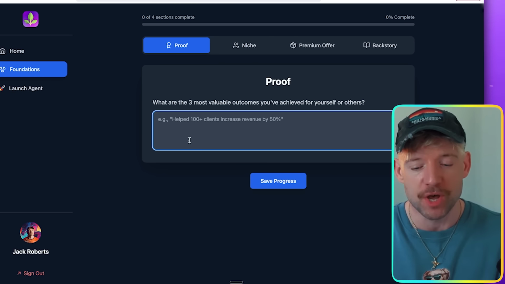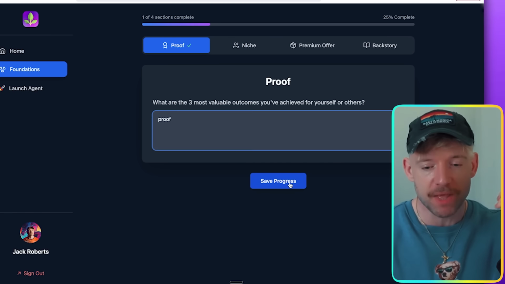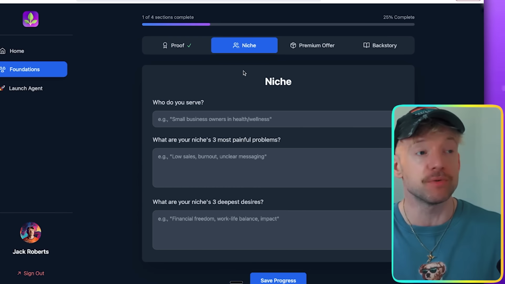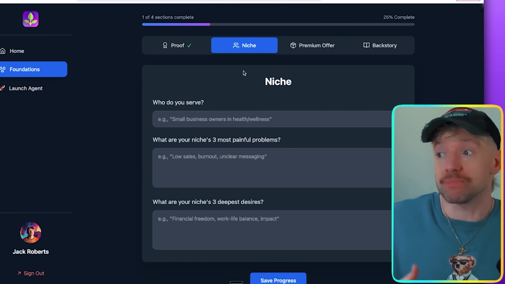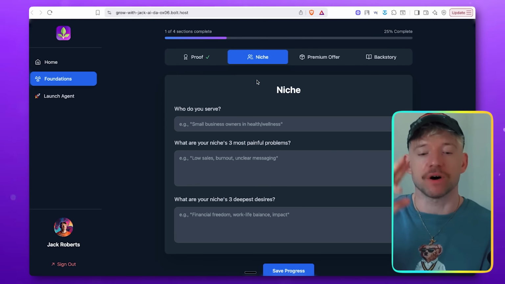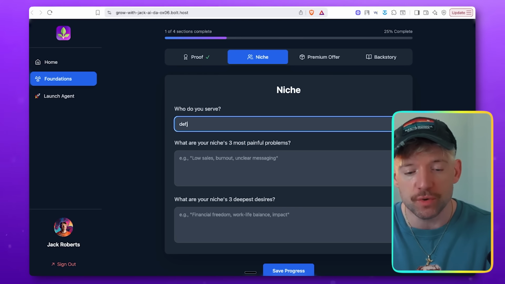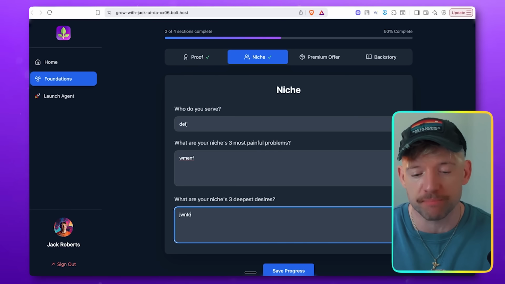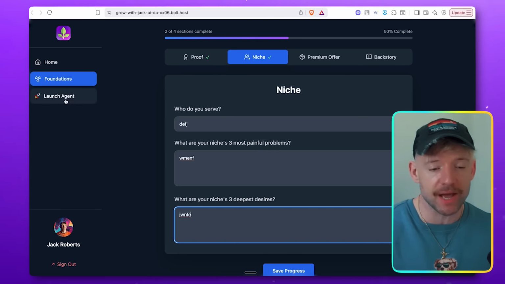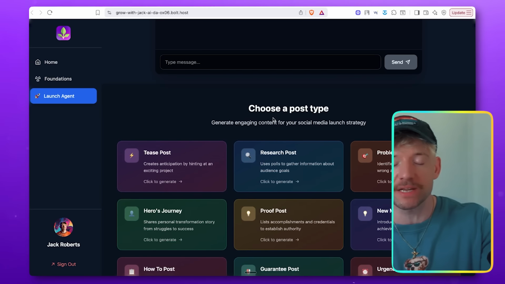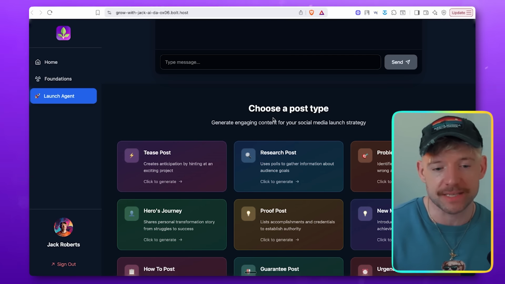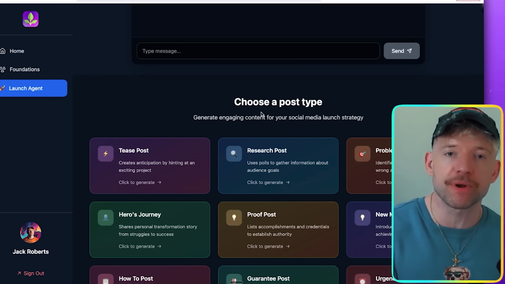But just to give you an example, you could have something where people basically create an account, they save their information, and this could be you. Let's say you're creating posts on Instagram, LinkedIn. We could say, great, who's your avatar? What's your background? What's your experience? What's your proof? Who do you serve? What are your niches, painful problems, blah, blah, blah. And you save this stuff, you have your own account, and then you can actually create bespoke LinkedIn posts using all that hard-coded data. There are a million examples of what these operating systems can do.